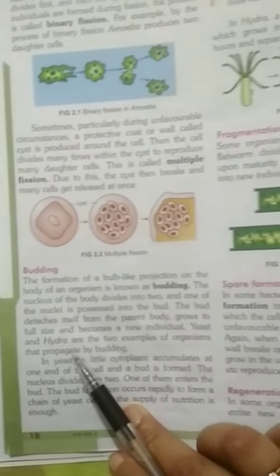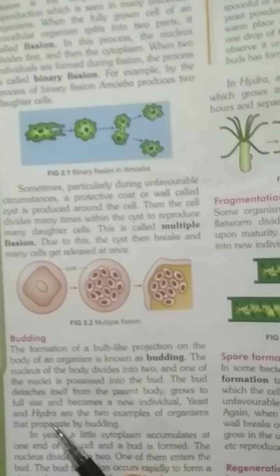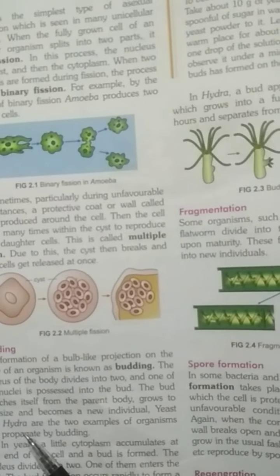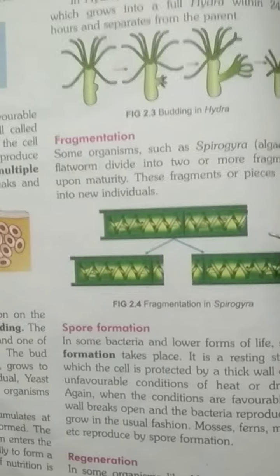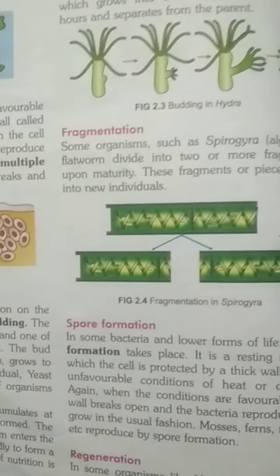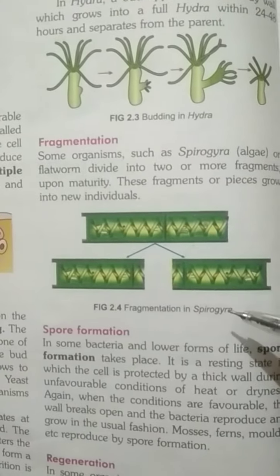What is budding? We have seen the example of budding in Hydra. The formation of a bulb-like projection on the body of the organism is called budding. We have seen this in previous videos. Now, fragmentation. What is fragmentation? Some organisms such as Spirogyra, algae and flatworms divide into two or more fragments upon maturity. These fragments grow into new individuals.